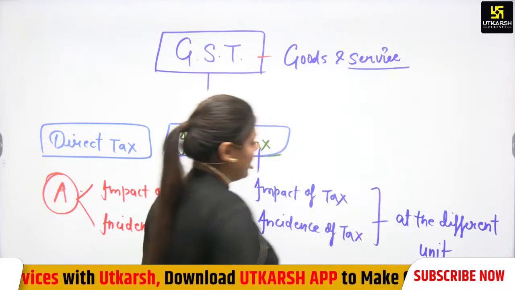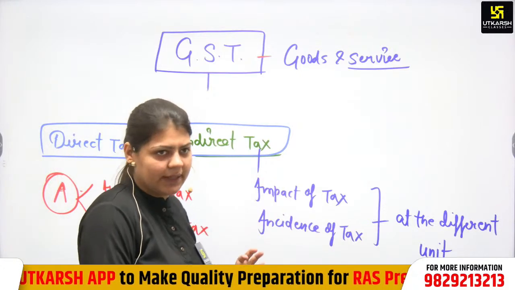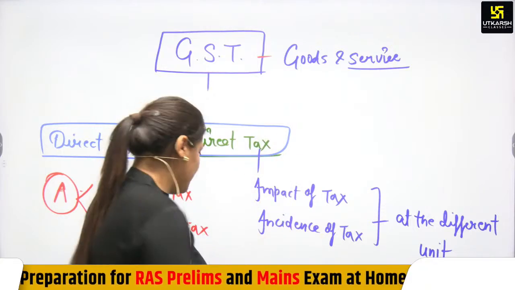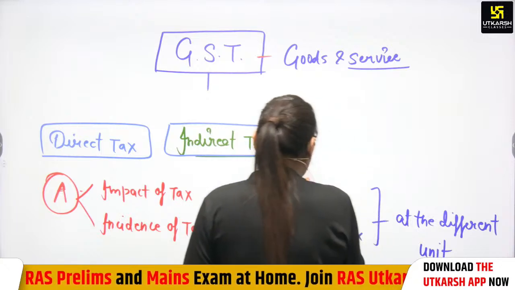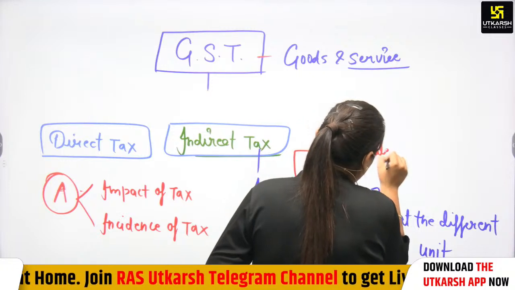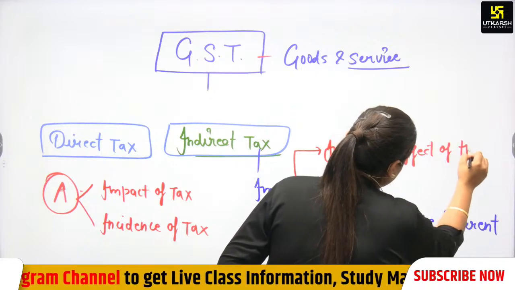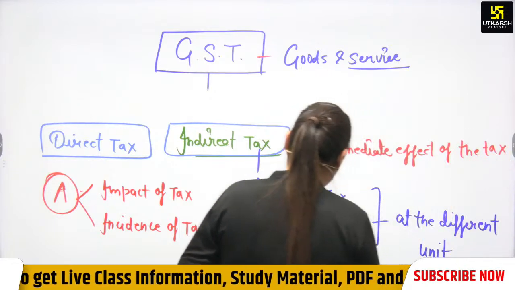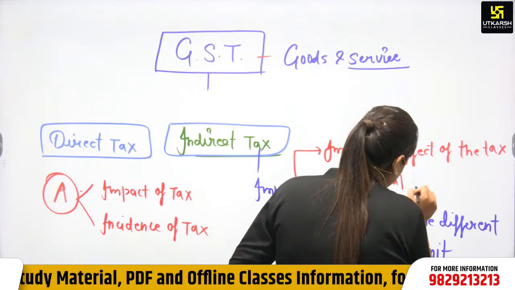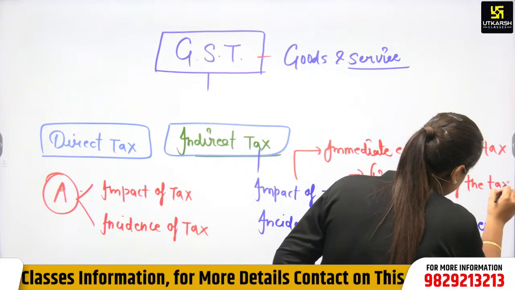We have already known that impact is the immediate effect of the tax, and the incidence of tax is the final bearer of the tax. What is impact? Impact says the immediate effect of the tax. And incidence of tax is the final bearer of the tax.